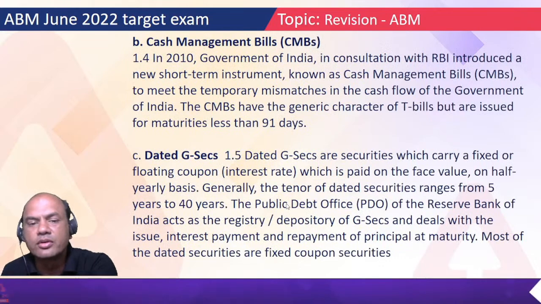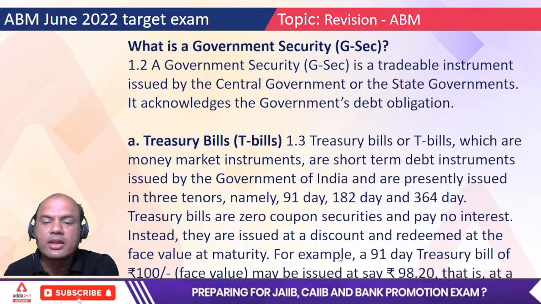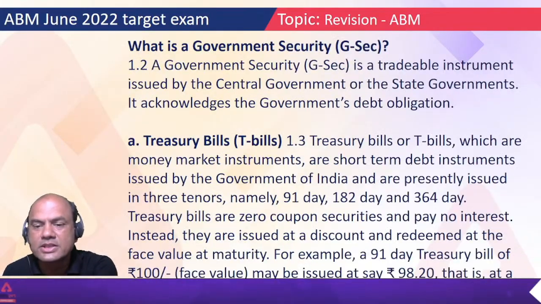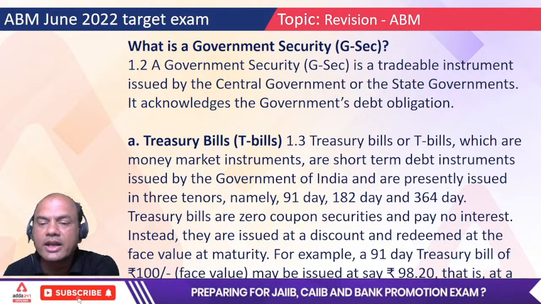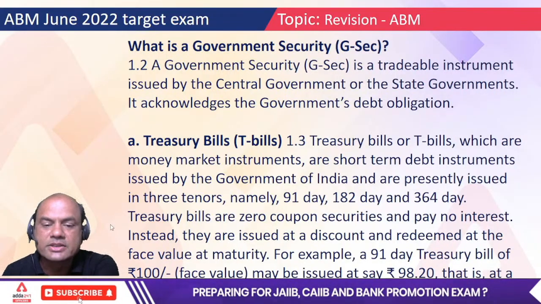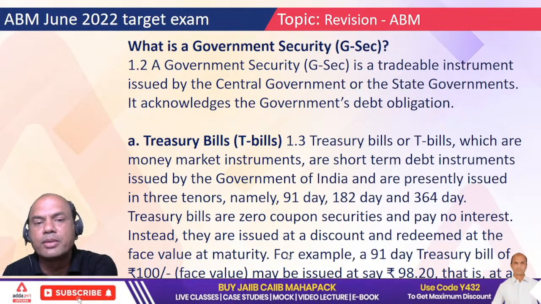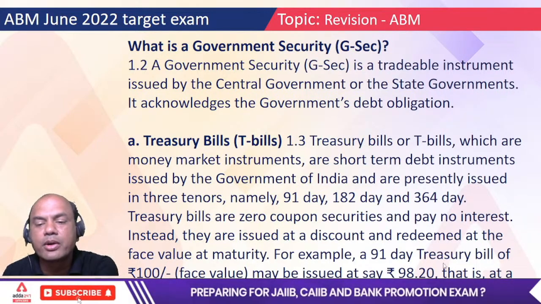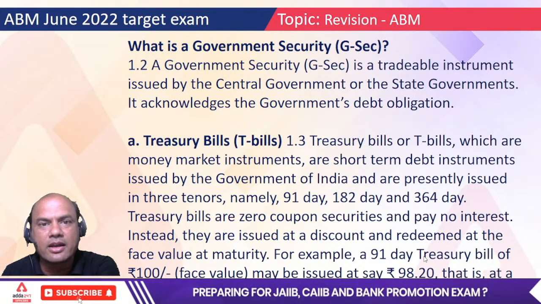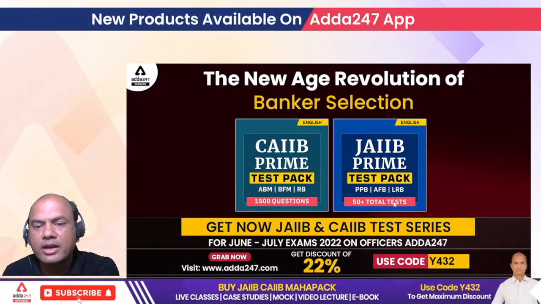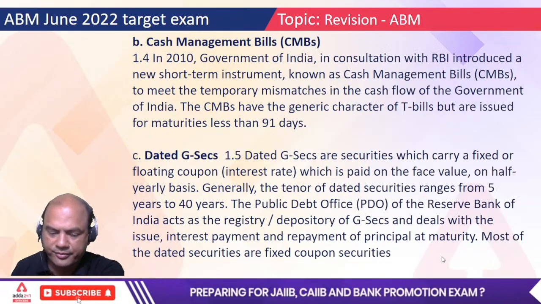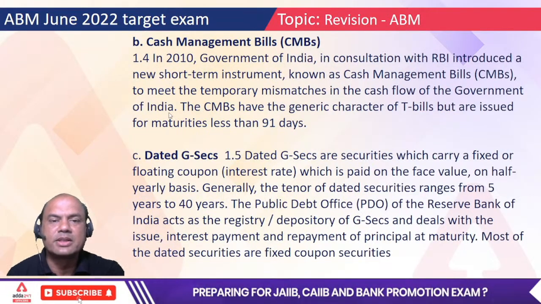For a 91-day treasury bill of 100 face value, it may be issued at 98.2, that is at a discount of 1.80. When it matures you will get 100 rupees, and what are you paying now? 98.2. It means in the end you are getting the interest, either by way of interest or by way of discount.